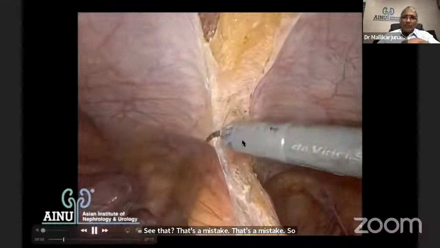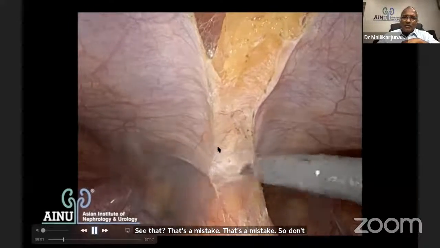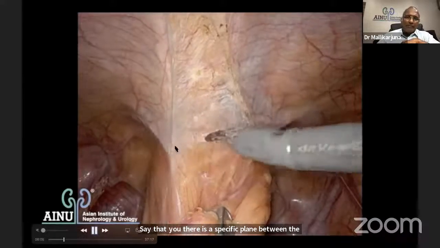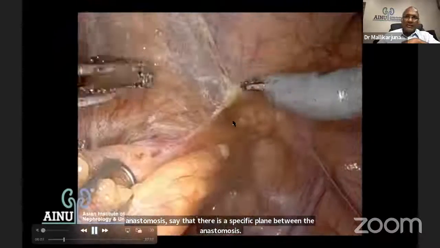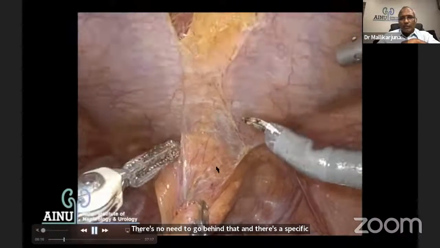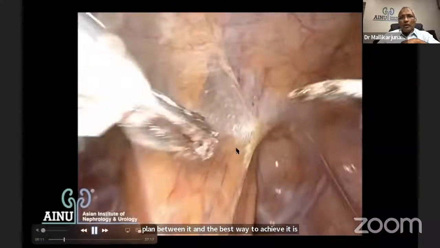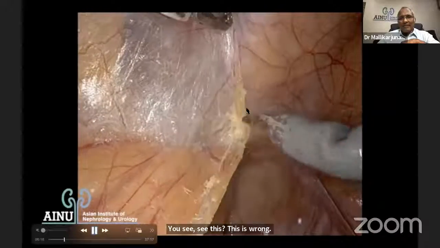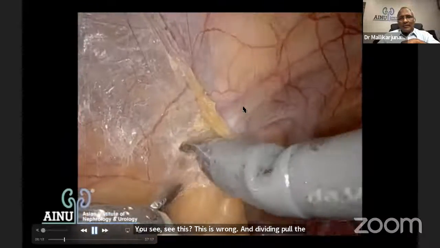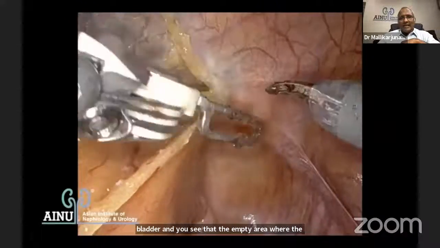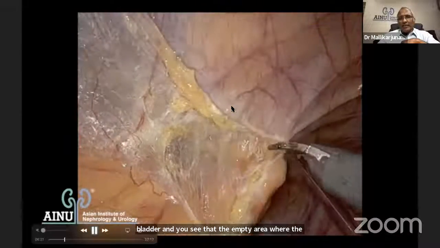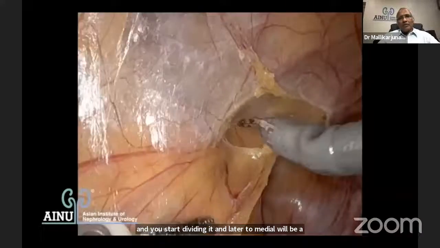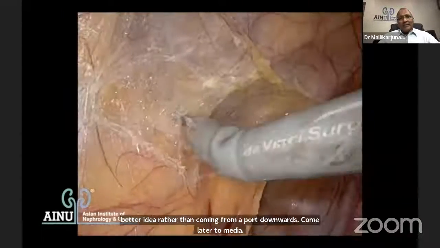There is a specific plane here, there's no need to go behind that, and the best way to achieve it is dividing that. You pull the bladder. You see this, this is wrong. Pull the bladder, and you see that empty area where the fascia is. The peritoneum is very well and transparently seen, and you start dividing it. Lateral to medial will be a better idea rather than coming from upward downwards. Come lateral to medial. See this? That's it. You'll be able to create the plane.